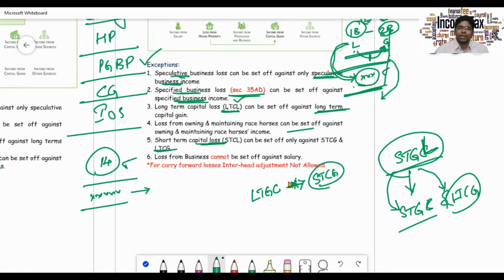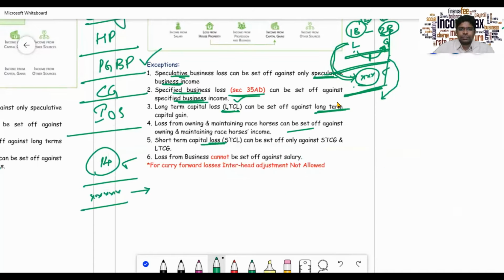Please note this. And the last one, loss from business cannot be set off against salary. One very important point. Your loss from business can never be set off from salary. And the star point, for carry forwarded losses, inter-head adjustment is not allowed, which I have already told you.